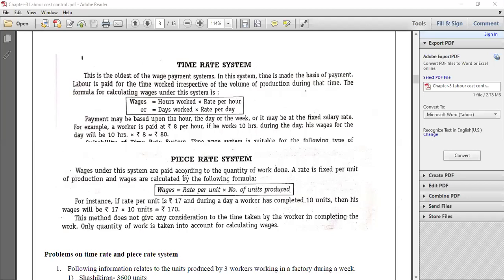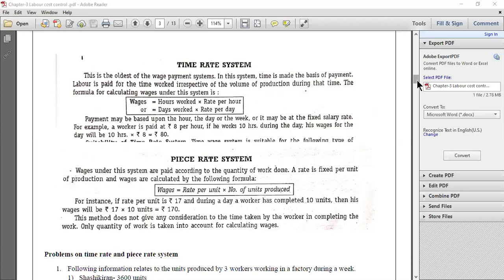So under piece rate system, the formula for calculating wages is equal to rate per unit of production multiplied into number of units produced. So whatever rate is fixed for one unit, if you multiply that rate by the number of units a laborer manufactures, you will get the total wages. So this is about piece rate system.